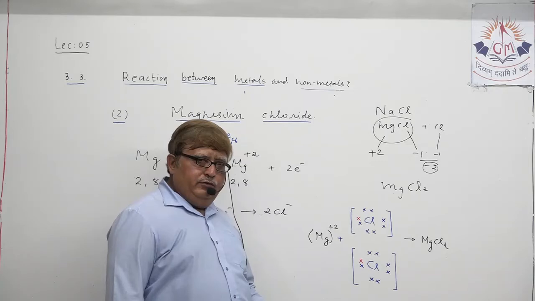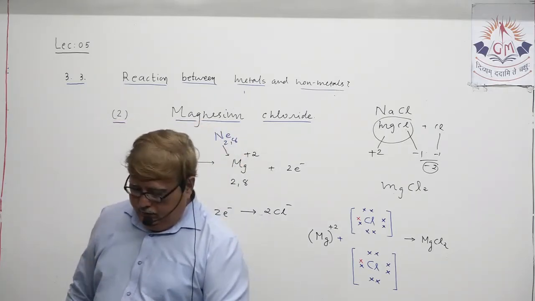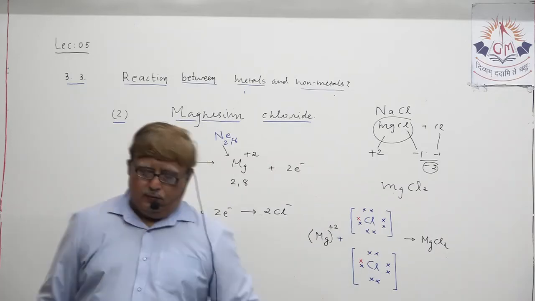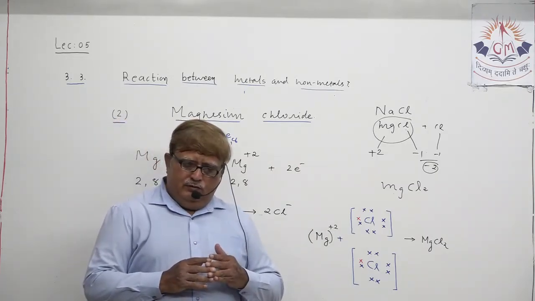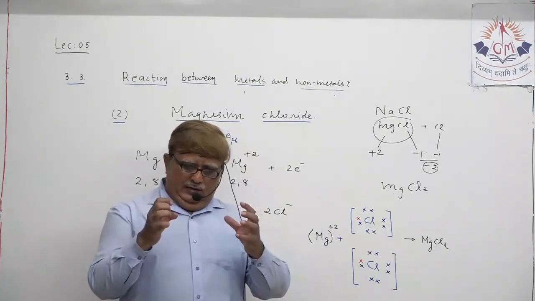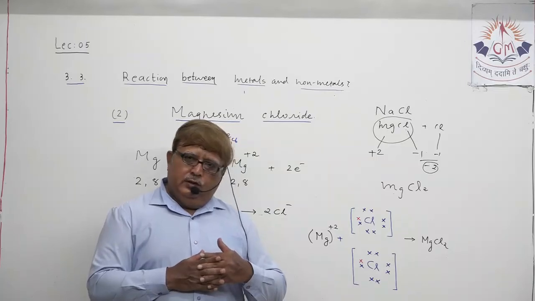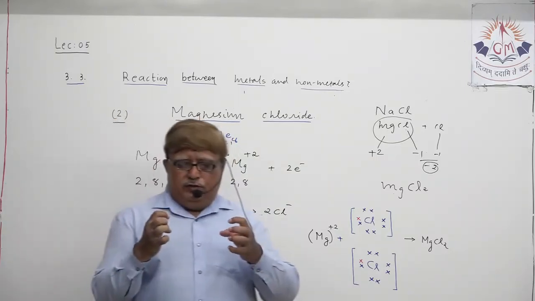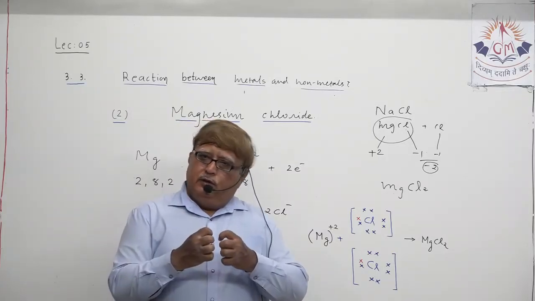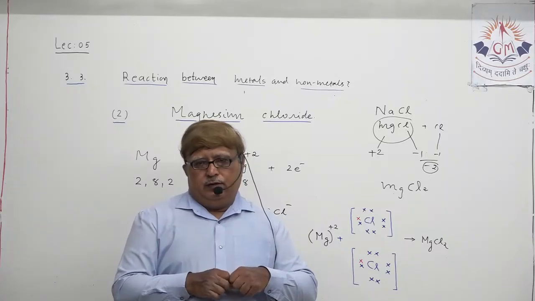By electrostatic attraction, one more thing, my dear student, which you should understand. An ionic compound is formed by electrostatic attraction between ions, and obviously the electrostatic attraction is always strong. Understand?